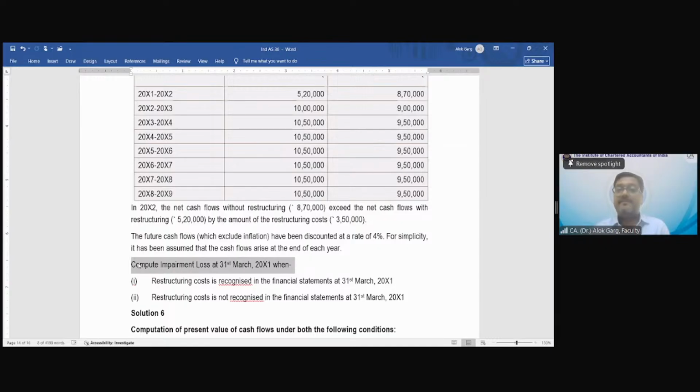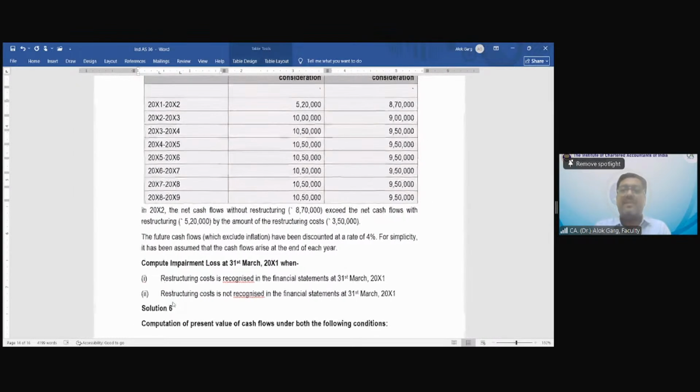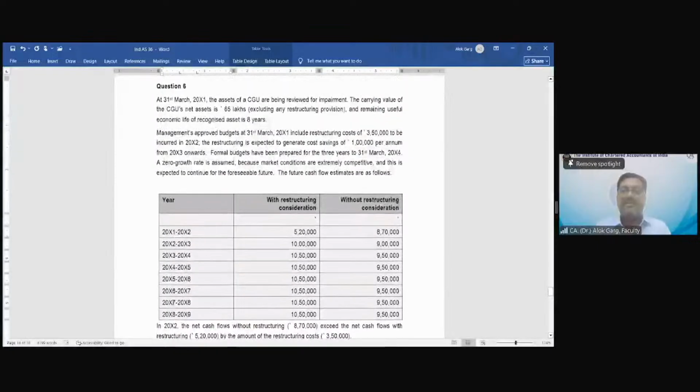It is asking to compute the impairment loss on 31st March 2001, right? When restructuring cost is recognized in the financial statements at 31st March 2001, and when restructuring cost is not recognized in the financial statements as on 31st March 2001. What is your first impression after reading this question?